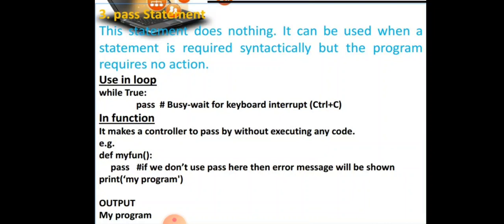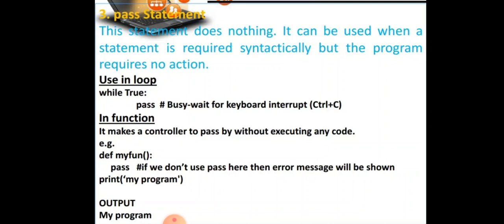Use of the pass statement in loops: while True, we can use a pass. Pass means busy wait for keyboard interrupt, which means we are waiting. Syntactically we require a statement in the body of a while loop, but our program does not require any action, so we have used pass here.